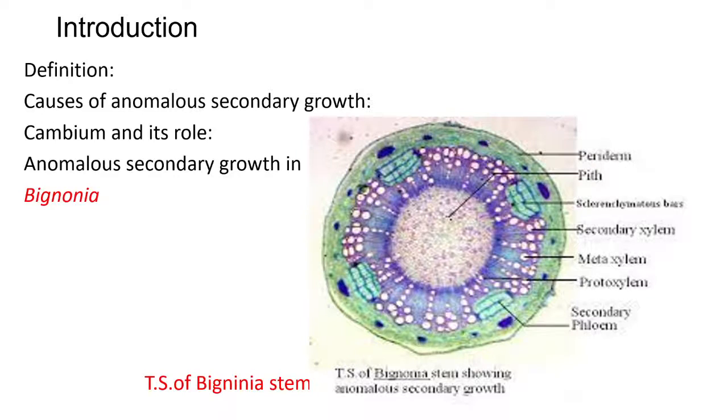That is the Bignonia. Anomalous secondary growth in dicot stem, that is the Bignonia stem. Now this is the diagram of Bignonia.